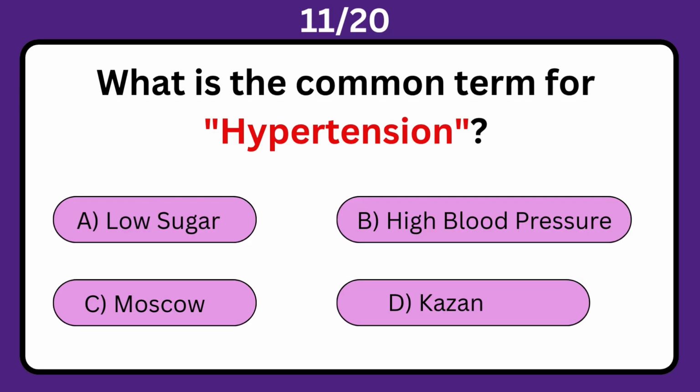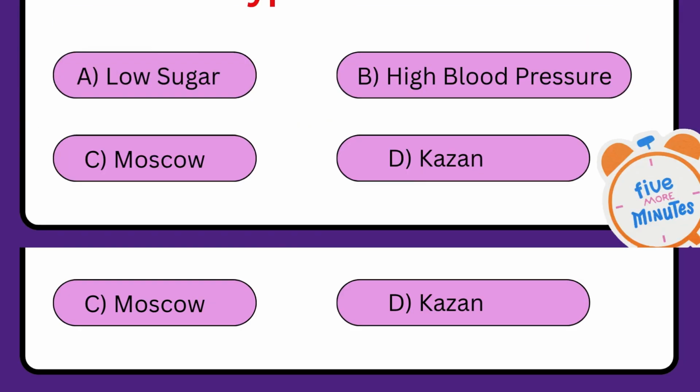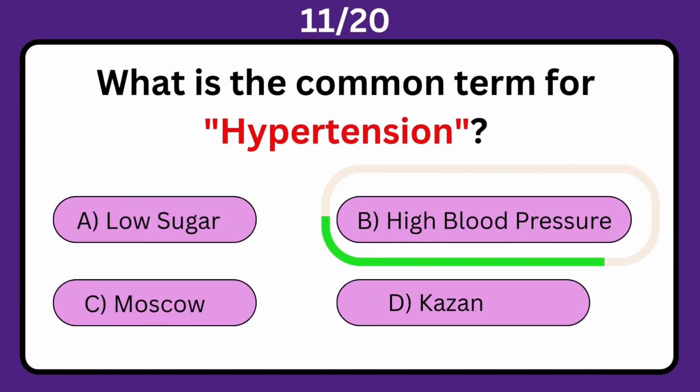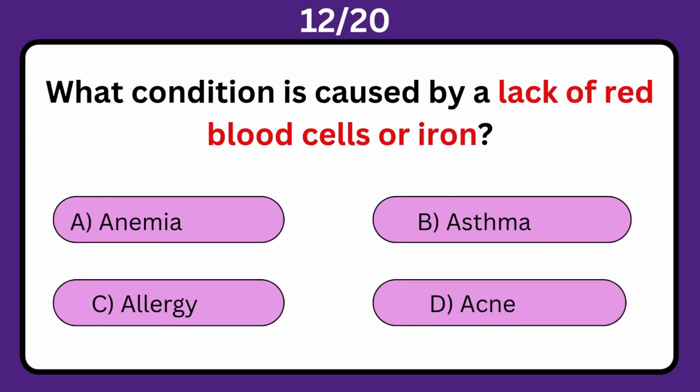What is the common term for hypertension? A. Low sugar. B. High blood pressure. C. Bone pain. D. Heartburn. The correct answer is B. High blood pressure.